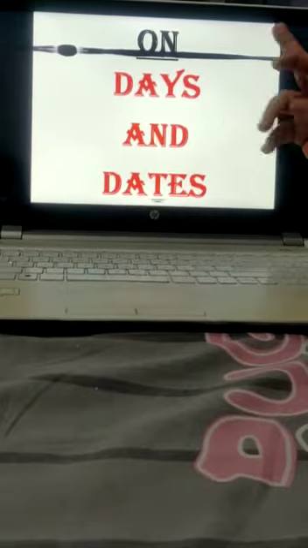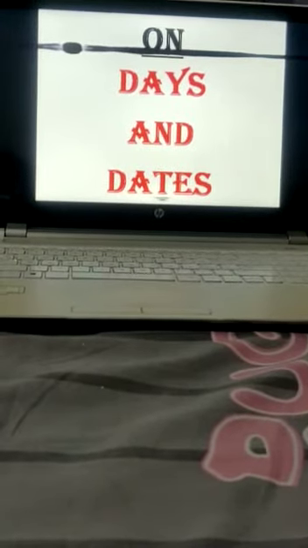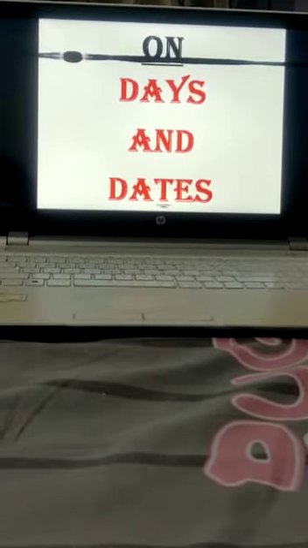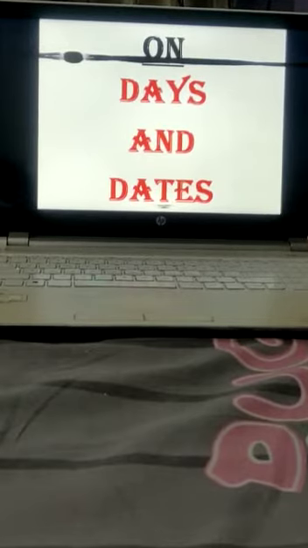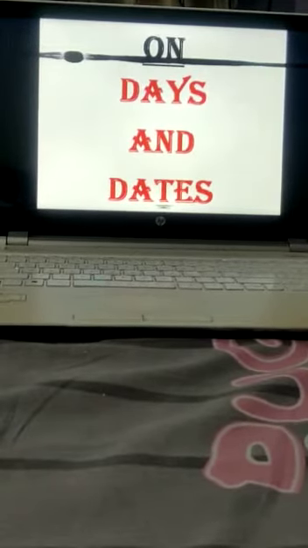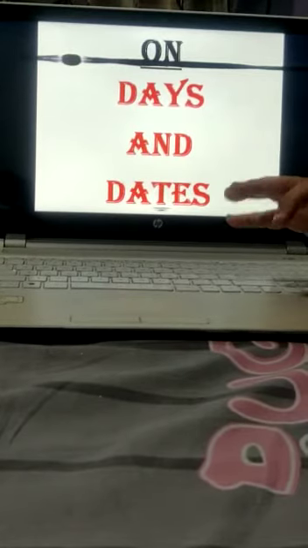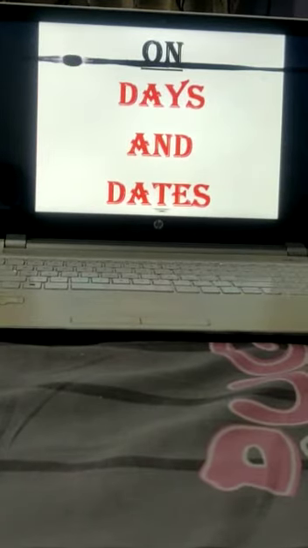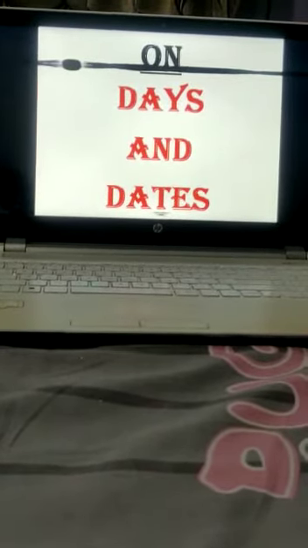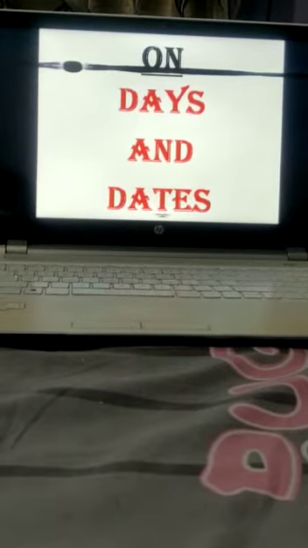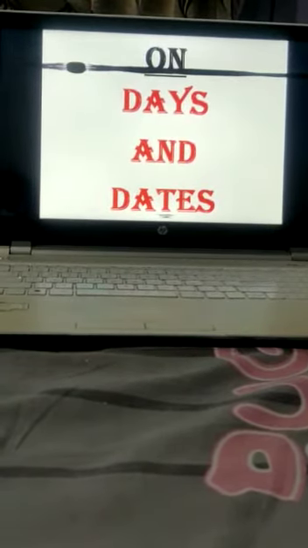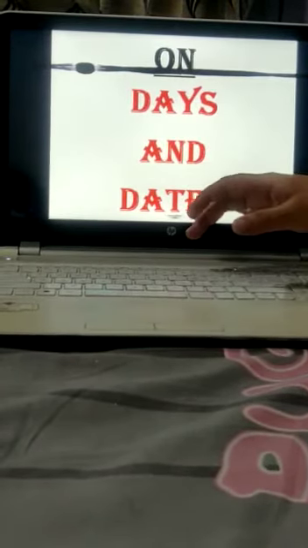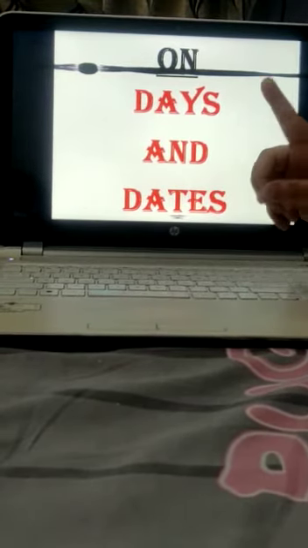Second preposition of time is on. On is used with days and dates. Before days and dates we use on preposition of time. Let's understand it with example. Like my birthday is on Saturday. Now Saturday I have used, so before Saturday I will use on. Let's see another example. Christmas is on 25th December. So now date is mentioned, 25th December. So we will use preposition on before it. So before the days and dates we will use on preposition.